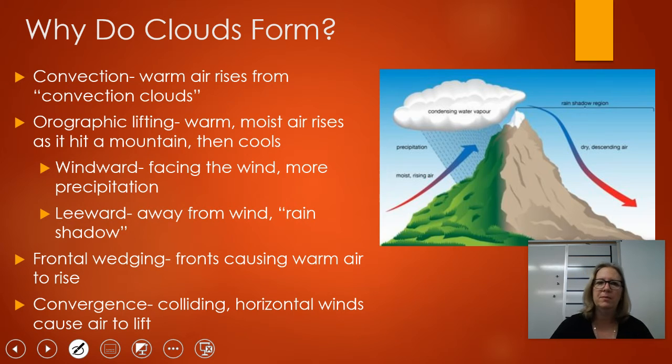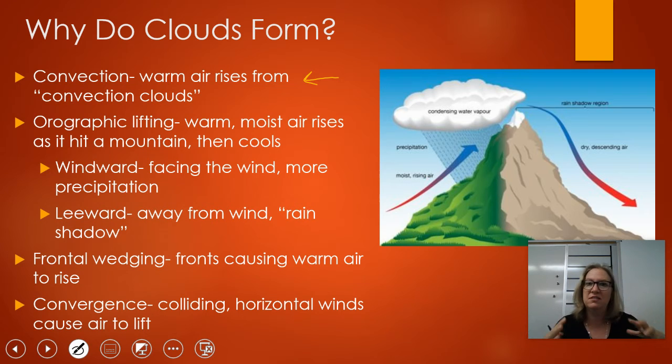One of the most common is convection, okay? That's hot air rises, okay? That's the demonstrations we've done in class that has to do with the density of warm air. Basically, warm air just naturally rises. So you can get these things called convection clouds. And in some locations, these things will form every single afternoon, and it will rain every single afternoon in certain areas. Flat, hot areas, okay?